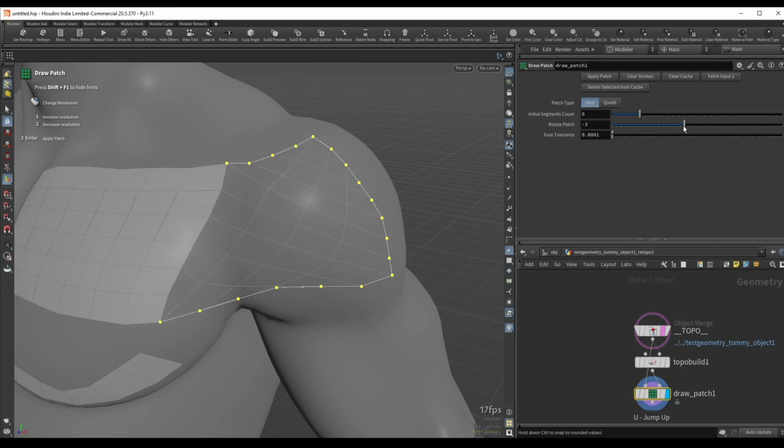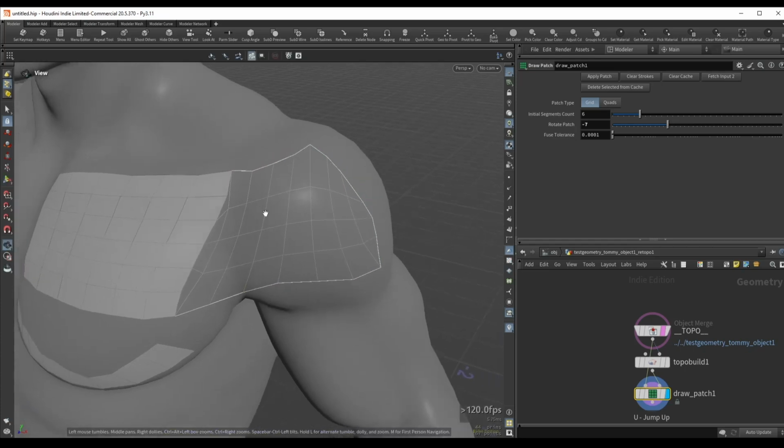So again, we can rotate this patch. Maybe we can do something like this, depending on how I want the topology to flow. Now, obviously, these things are usually done better if you plan them out ahead of time, but this is really cool. So now if I want to commit to this grid, I will just press 3 to draw these polygons.